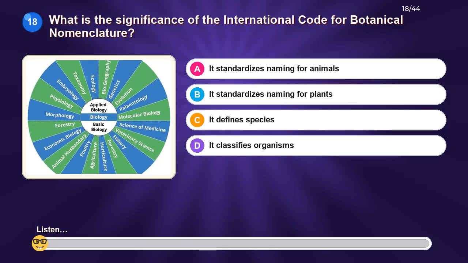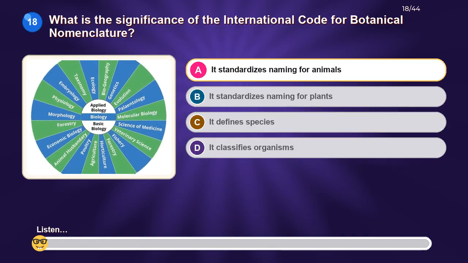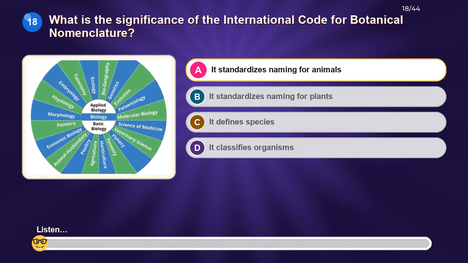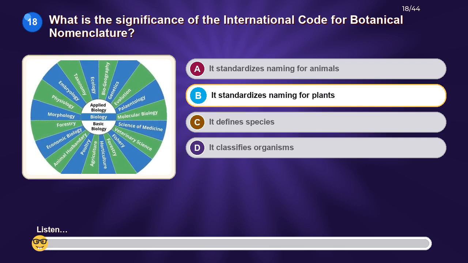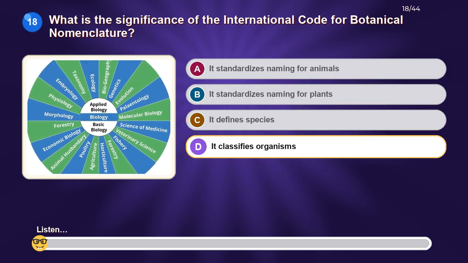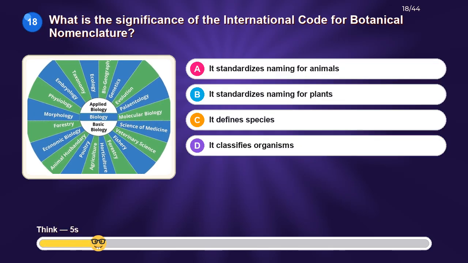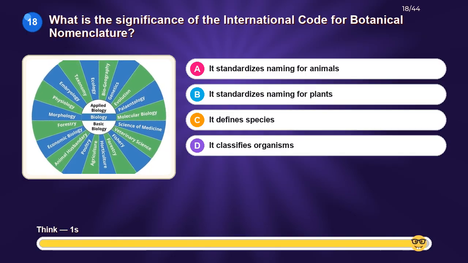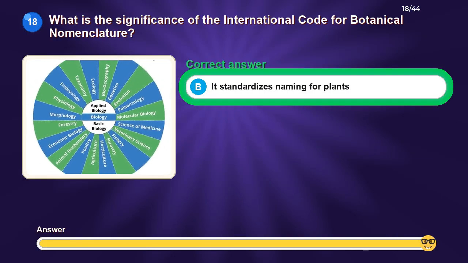What is the significance of the International Code for Botanical Nomenclature? Option A, it standardized naming for animals. Option B, it standardized naming for plants. Option C, it defines species. Option D, it classifies organisms. The correct answer is, it standardized naming for plants.